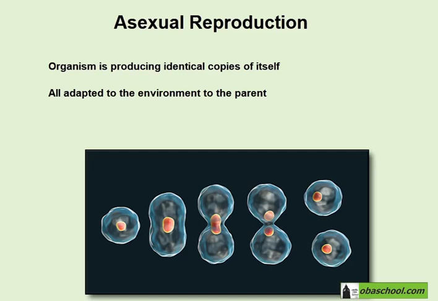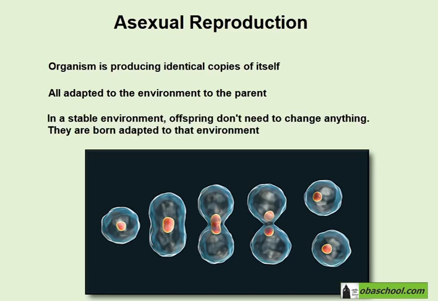And the parent, of course, has to be adapted to its environment. So if the environment is stable, then no changes in genetic makeup or in behavior are needed from the offspring. So it's probably favorable to do asexual reproduction for its advantages.